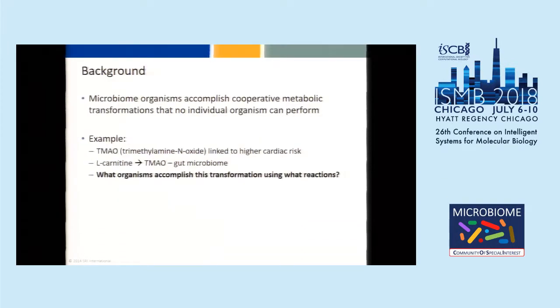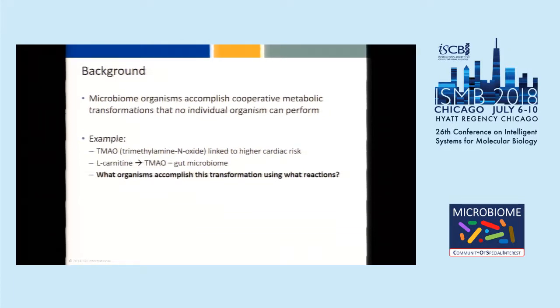Okay, I think it's pretty well known that microbiome organisms accomplish cooperative metabolic transformations that no one organism in the community can perform. And so there was an example of this that hit the news media roughly a year or two ago, which is trimethylamine N-oxide, which is linked to a higher cardiac risk. And it's created through metabolic transformation of L-carnitine, which is found in red meat.